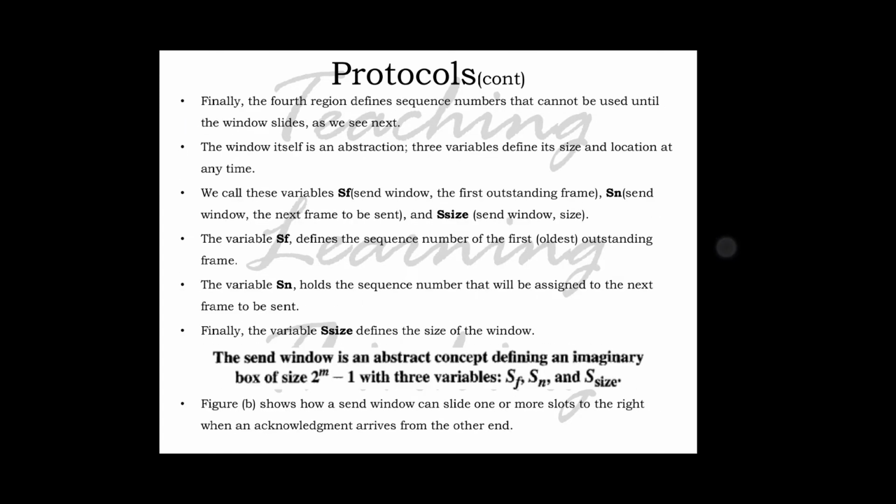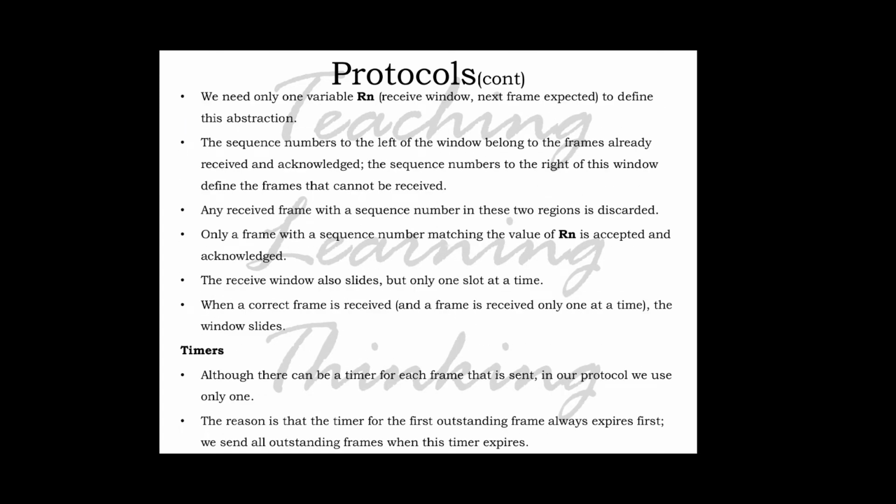The next thing is the timer. Although there can be a timer for each frame that is sent, in our protocol we use only one. The reason is that the timer for the first outstanding frame always expires first. We will send all outstanding frames when this timer expires.